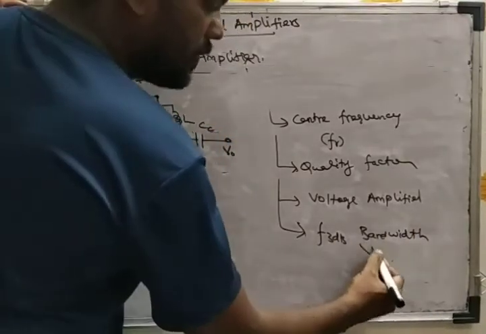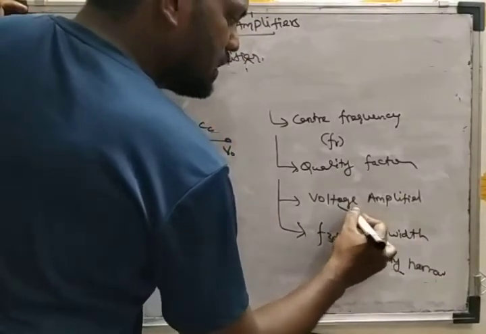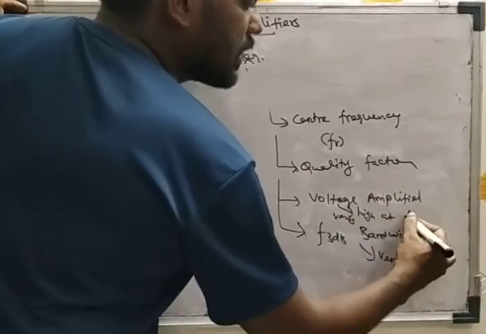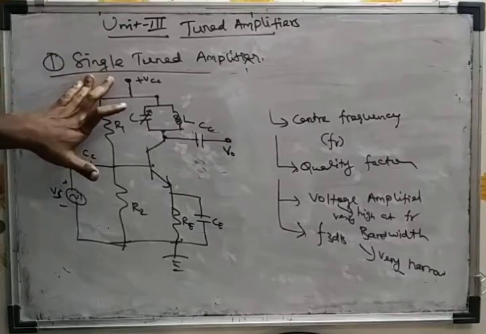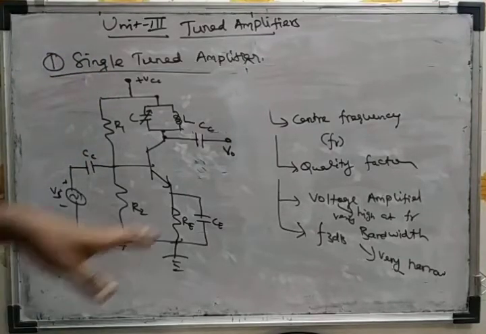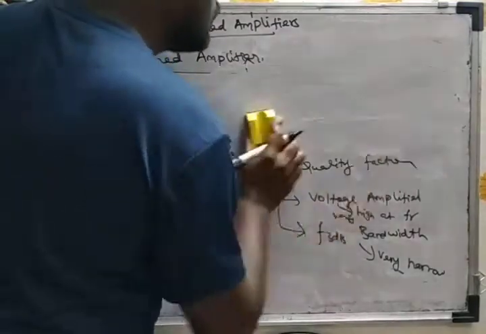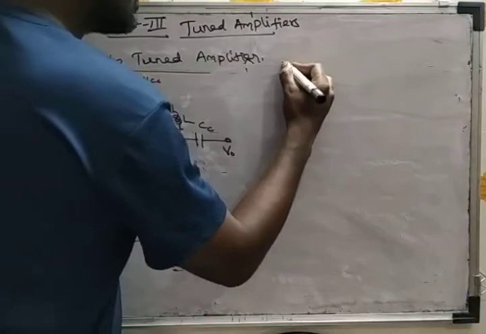We know that the bandwidth is very narrow, so we have to evaluate this bandwidth value, and the voltage gain is very high at the resonant frequency. These are the parameters we have to evaluate in the single tuned amplifier. To find these parameters, we are going for the hybrid pi model.